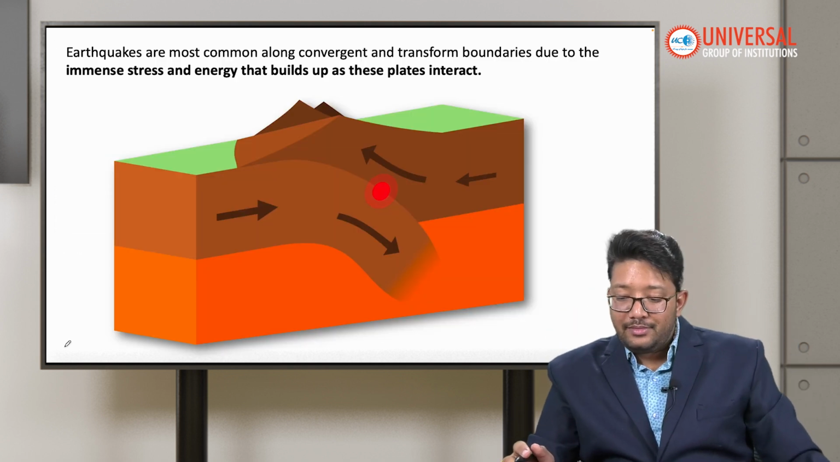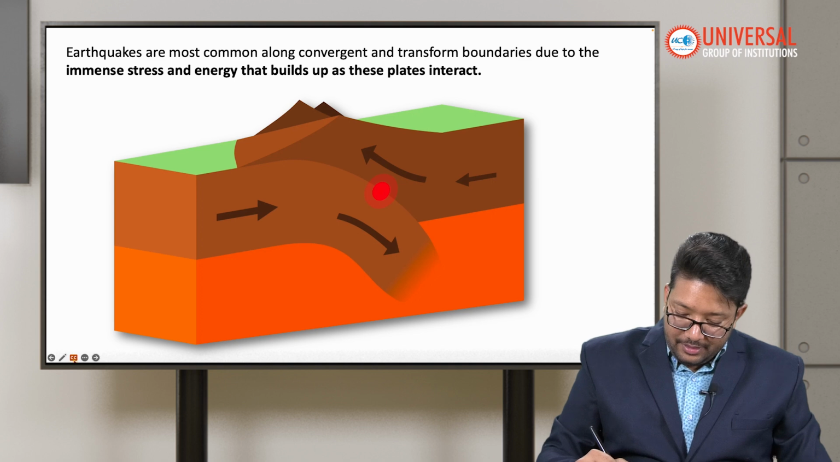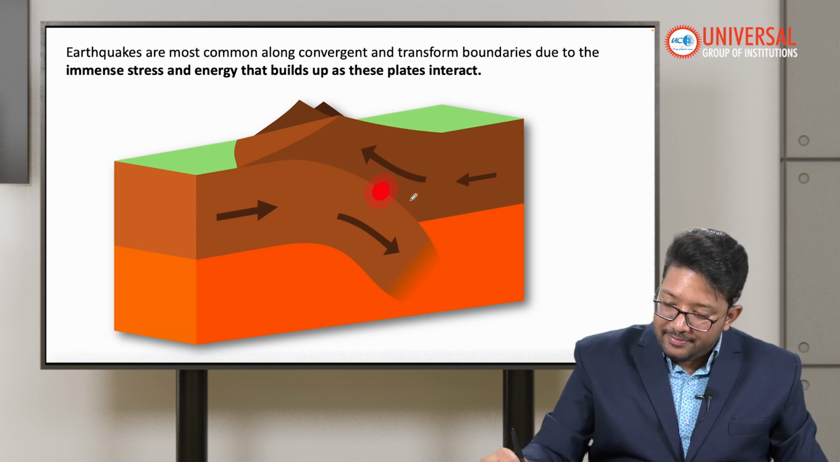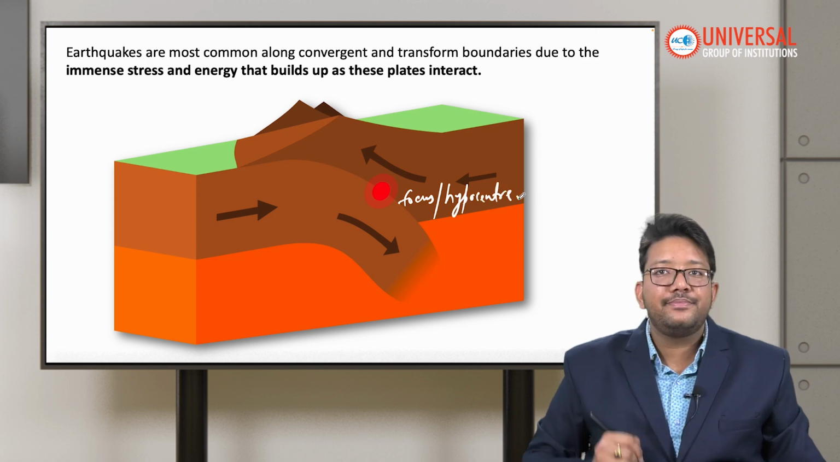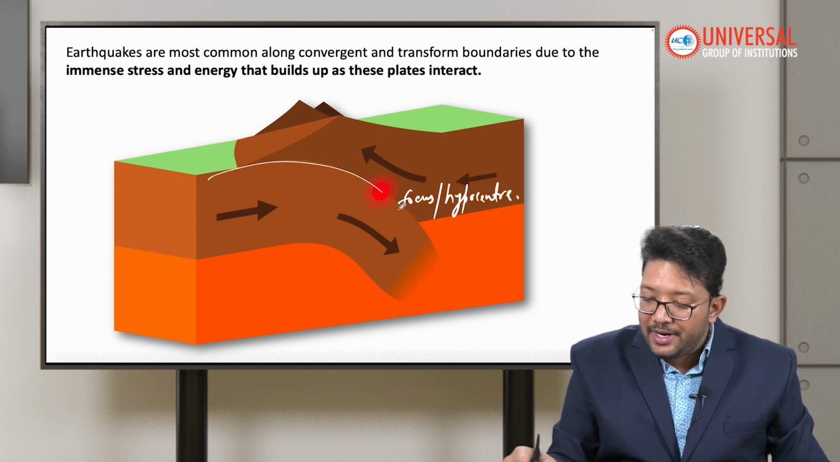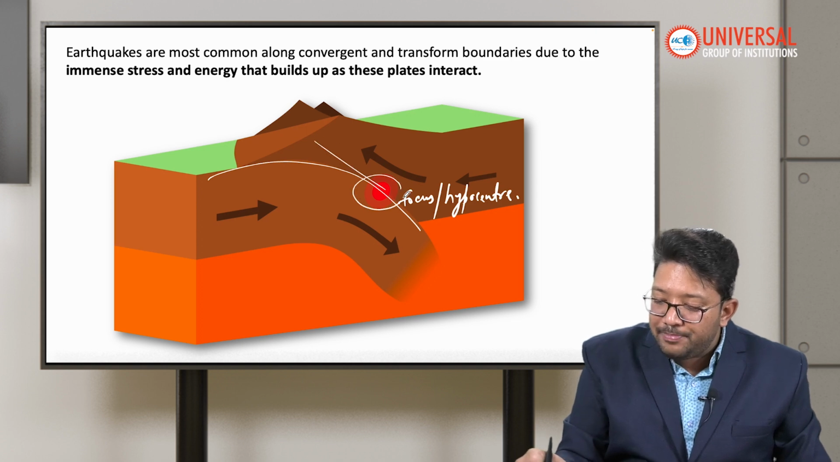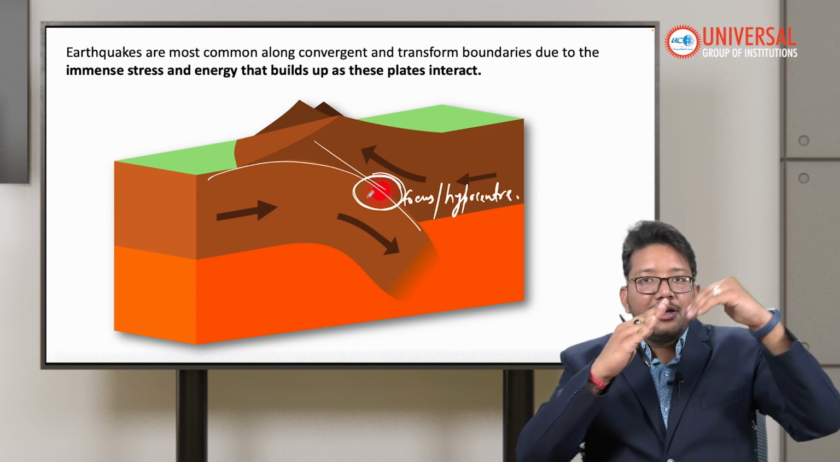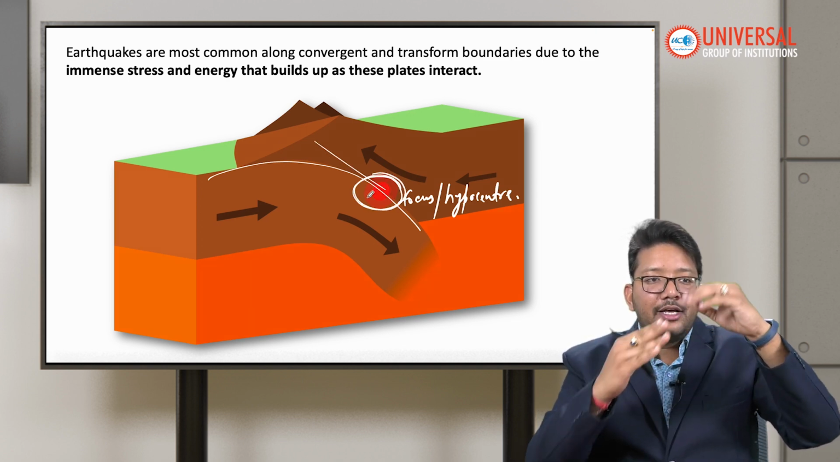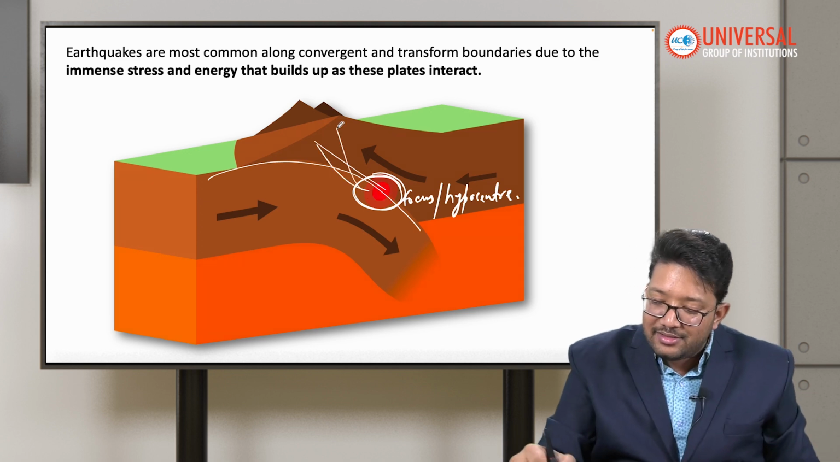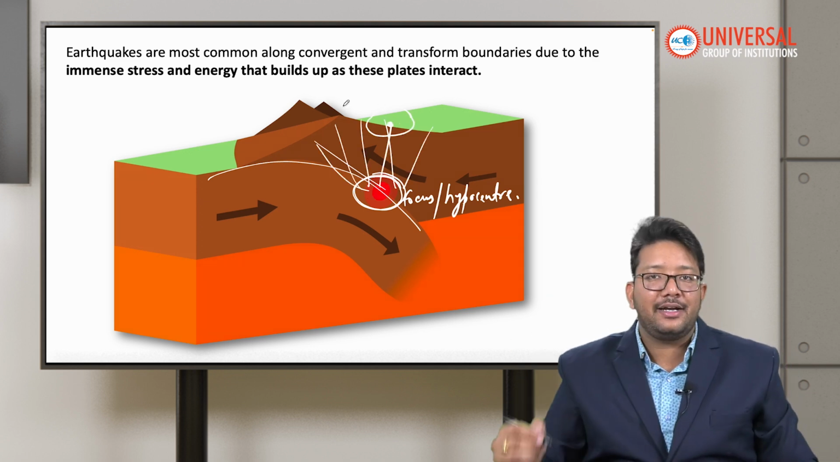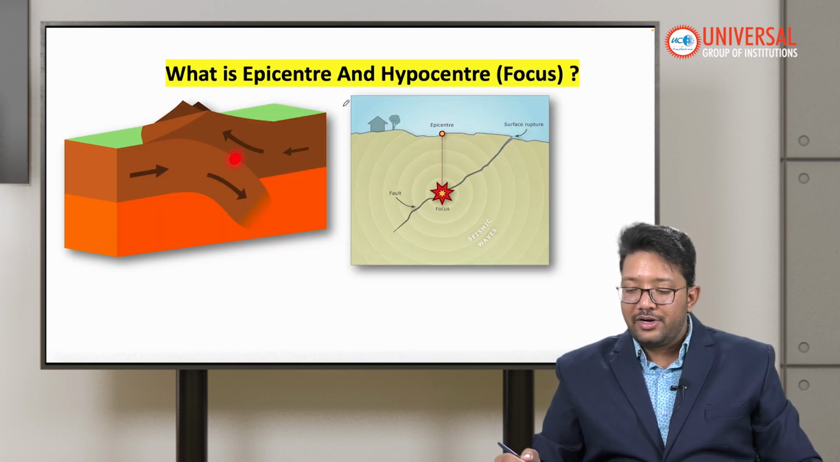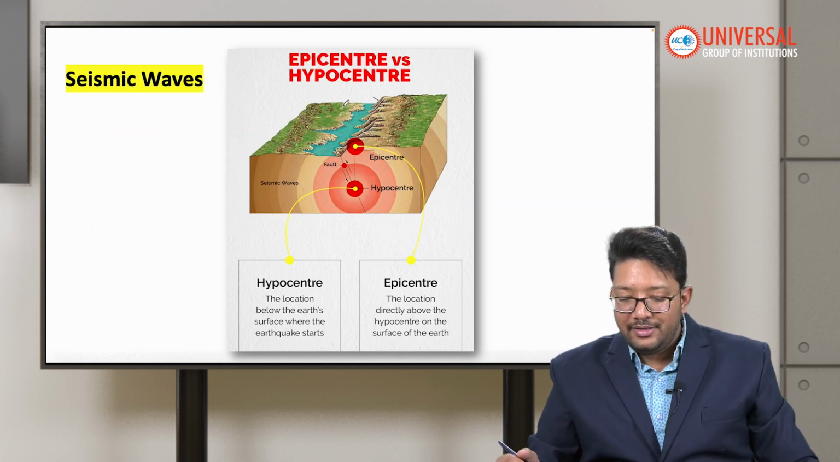Okay, so I talked about the focus, right? This is our focus or hypocenter. When two plates are colliding with each other, this particular area will have friction. This will release energy, and this energy will come out at a point called the epicenter. Okay, so I already talked about the epicenter and hypocenter. Read it.